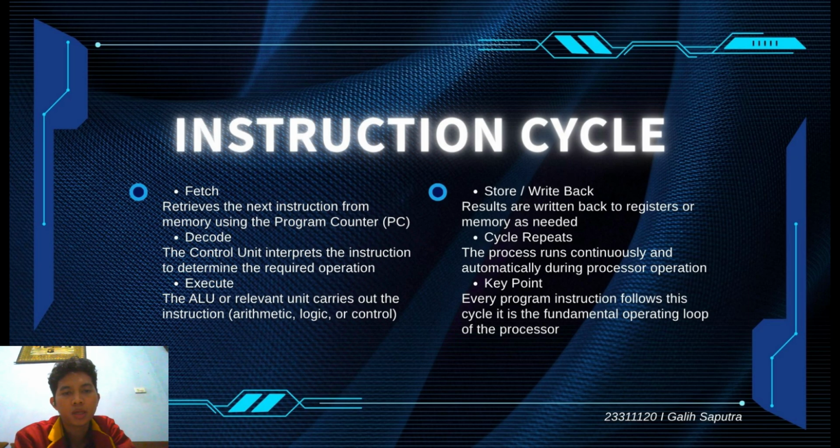The third stage is execute. The ALU or another processor component carries out the required operation. After execution, the result may be stored back in the register or memory. This step is often called store or write back. The entire process then repeats continually.